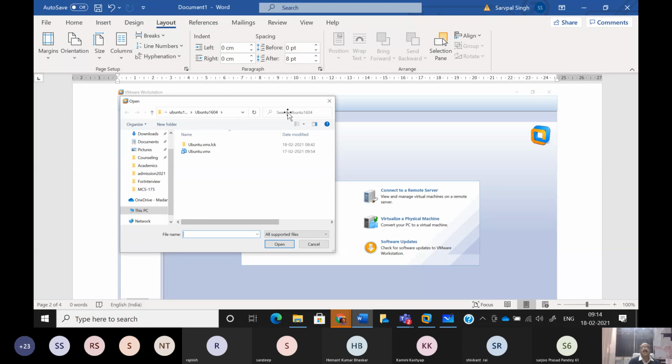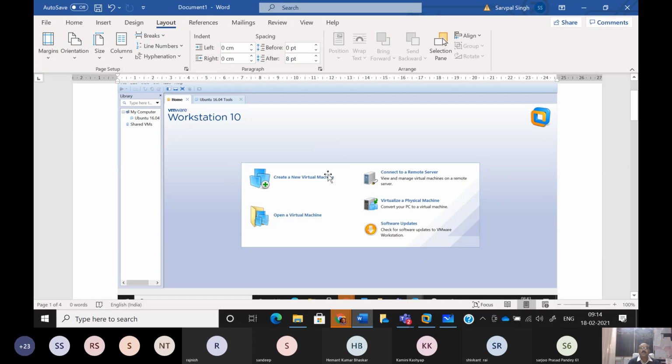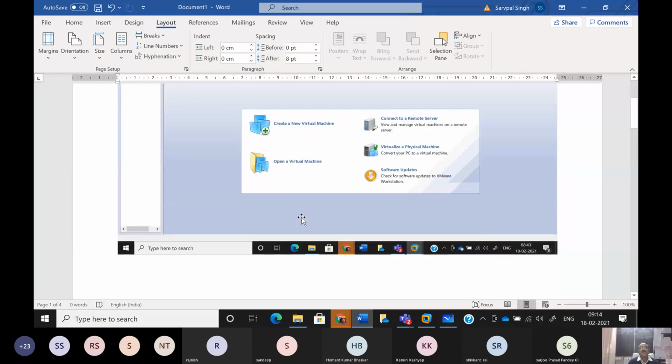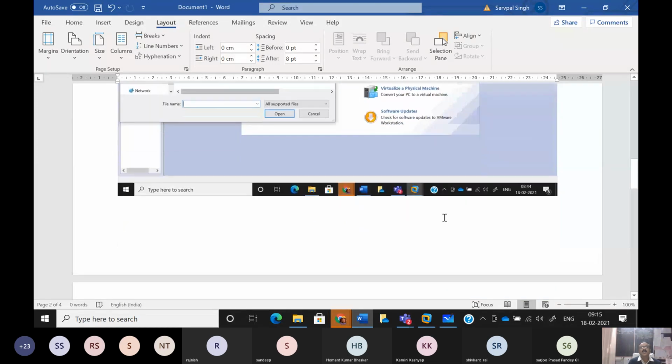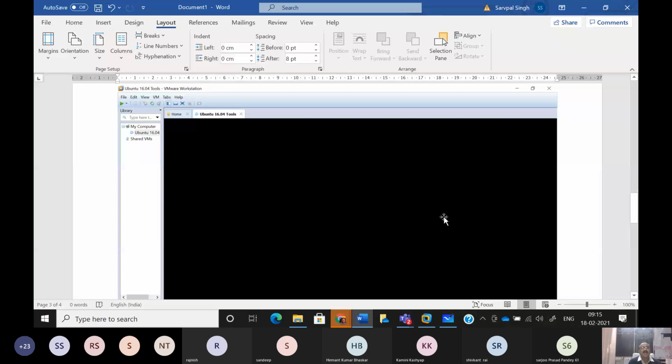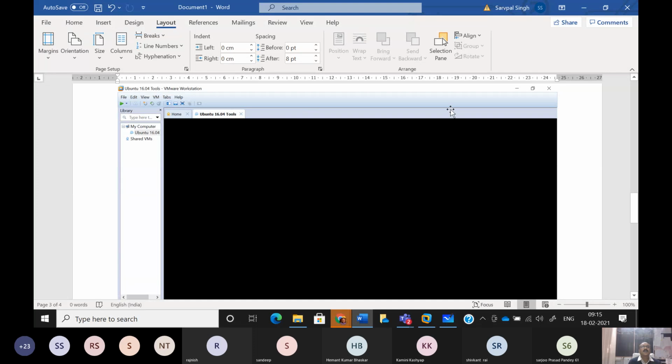आप जब उसको चलाएंगे, so as I told you earlier, you will be getting finally this kind of screen. एक बार अगर setup complete हो जाता है, and then when you run VMware, you will be getting this kind of screen. Then you select this open virtual machine option, and you go to that folder where you have decompressed that Ubuntu folder. Inside that you will be ultimately reaching a directory where you have the ubuntu.vmx file. ठीक है, ये आपको फाइल स्क्रीन पे दिखाई दे रही है where I'm moving this cursor. So you can double click this, and once you click this, this virtual machine will be started, booted with Ubuntu operating system.